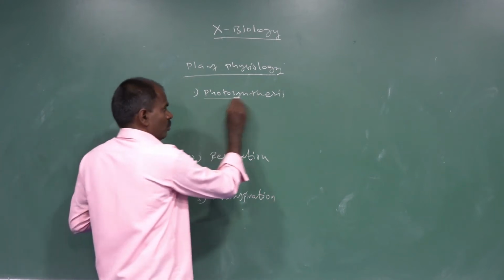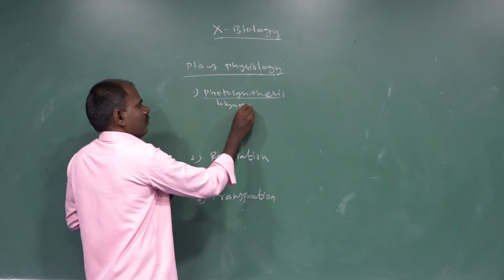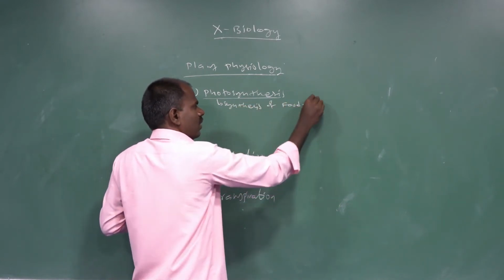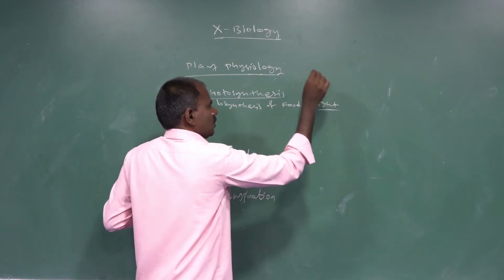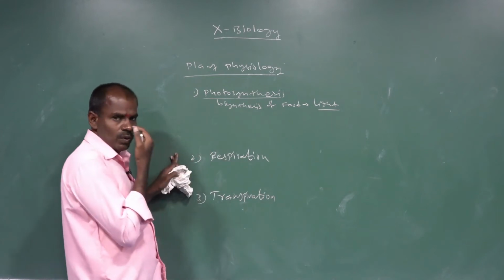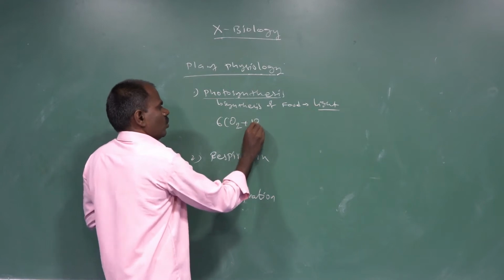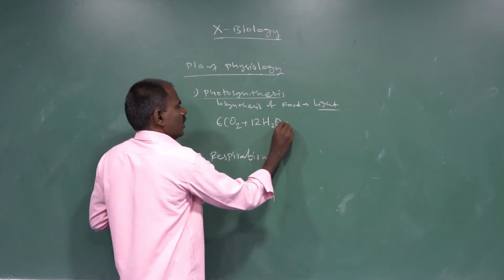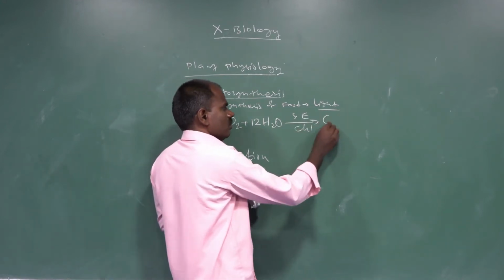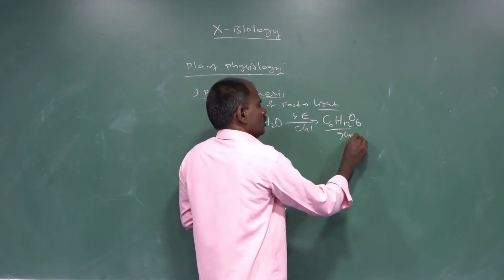So what is photosynthesis? Photosynthesis is the synthesis of food with the help of light energy sources. What is the overall equation of photosynthesis? 6 moles of carbon dioxide plus 12 molecules of H2O water, with the help of solar energy and chlorophyll, yields C6H12O6, that is glucose.